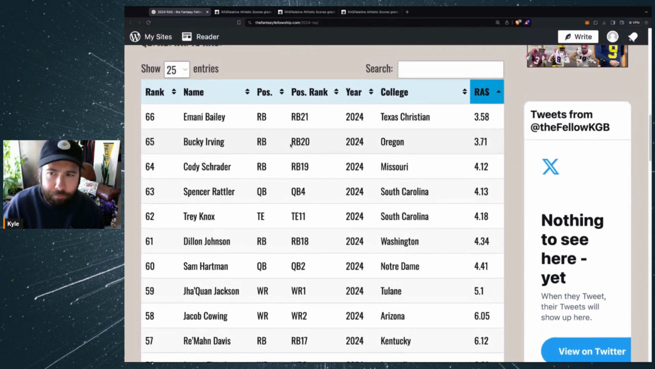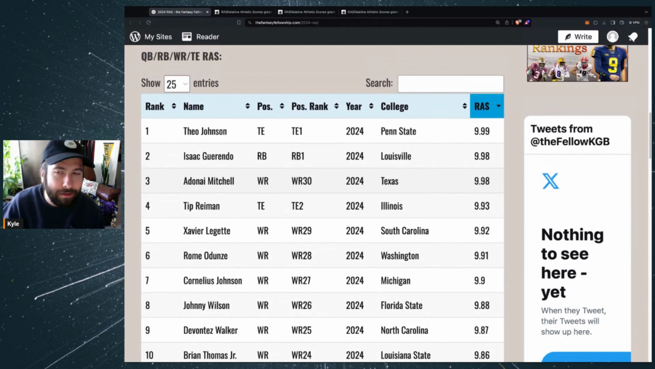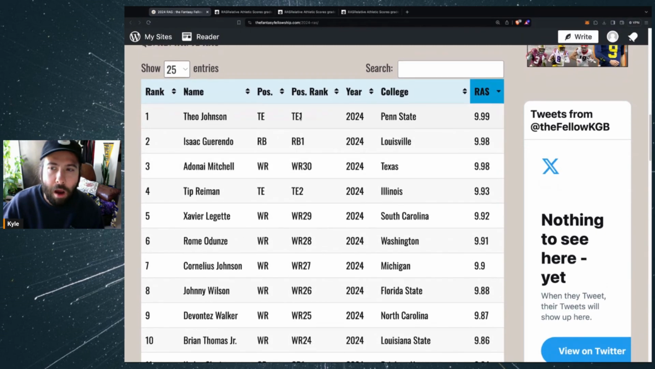And honestly, it's one of the more important spots, I think. Running back and receiver and tight end, I think these RAS scores are very important.